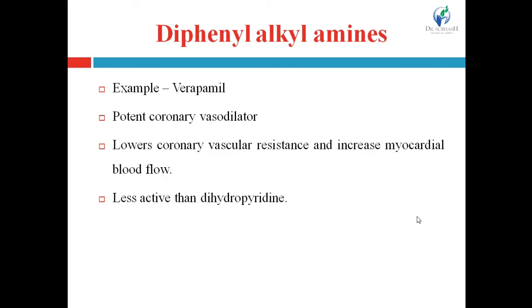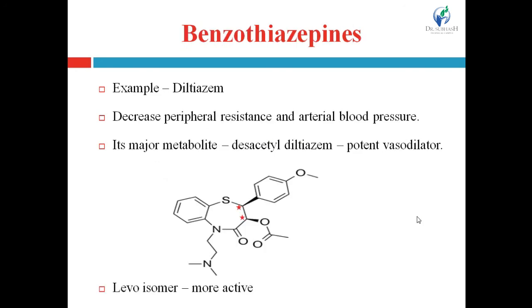It is less active than the dihydropyridine derivatives. Next class of calcium channel blocker is benzodiazepines. Example is diltiazem. This drug decreases peripheral resistance and arterial blood pressure by blocking the calcium ion channel.